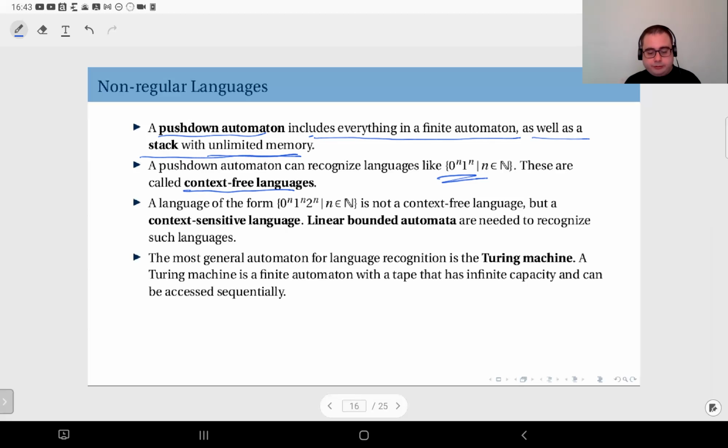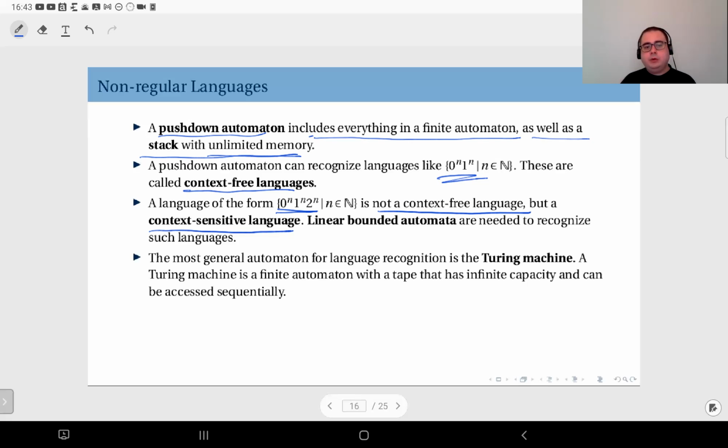We have, for instance, 0^n 1^n 2^n, let's say you have an alphabet of 3 symbols, 0, 1, 2, and using a pushdown automaton, it is not possible to recognize such a language. I'm not going to go into the details, but essentially you can show that such a set is not a context-free language, but it's a context-sensitive language, because the number of ones depends on how many zeros you encountered before and how many twos you will encounter later on.